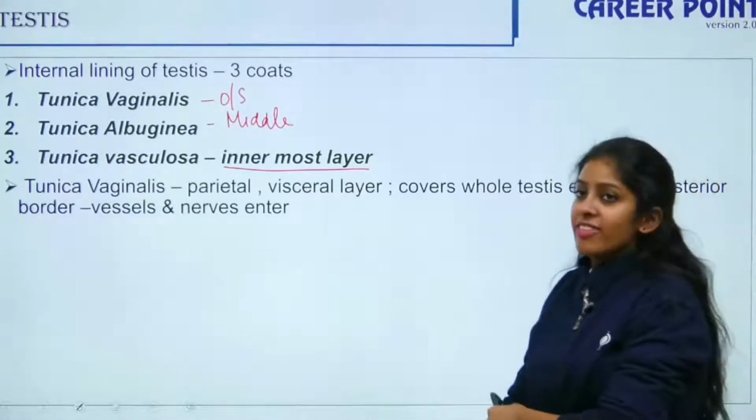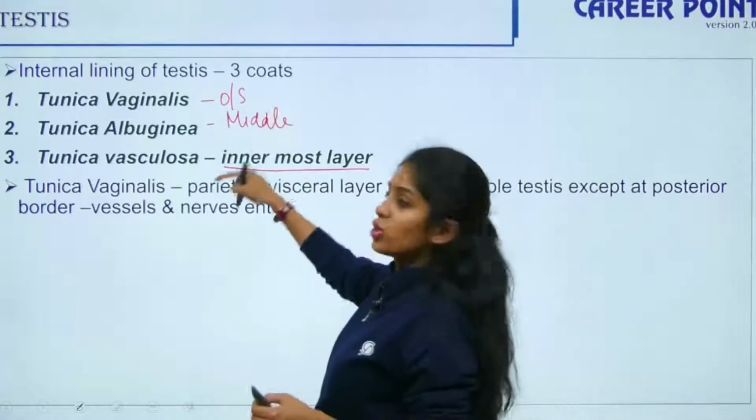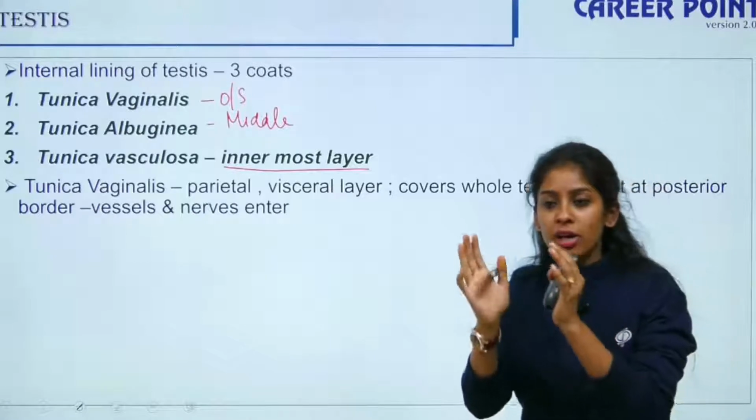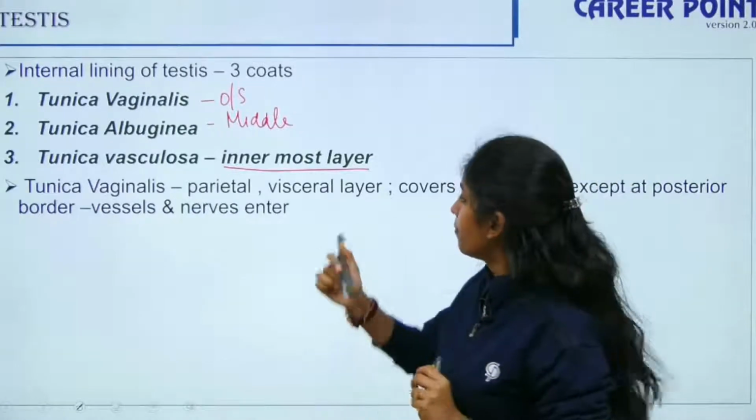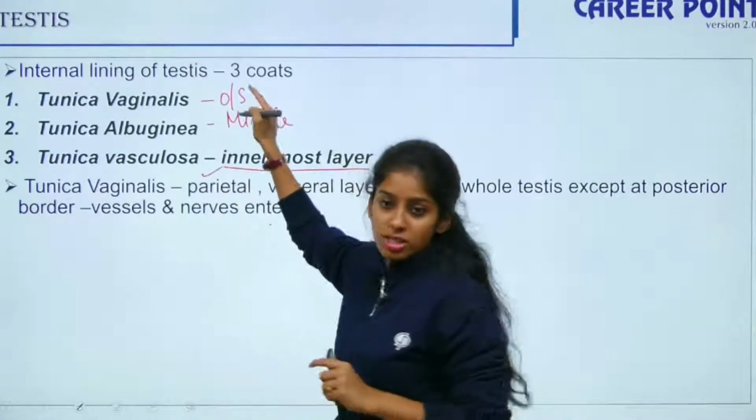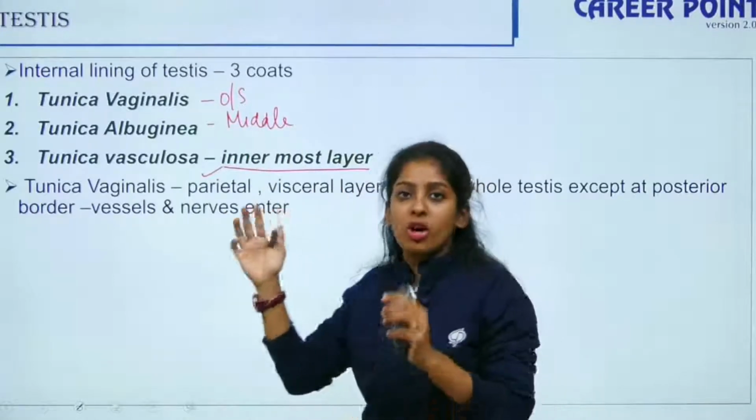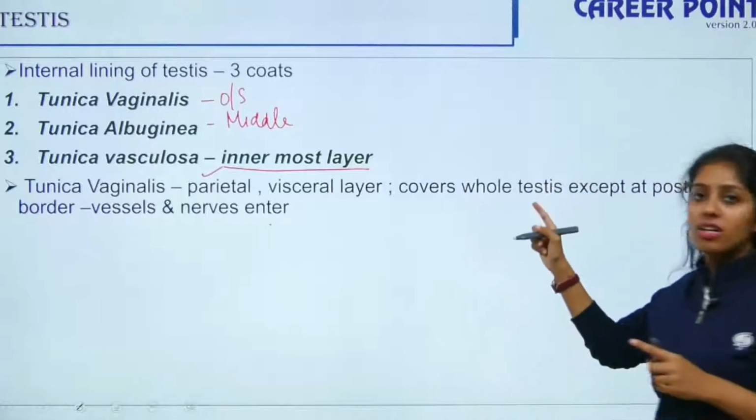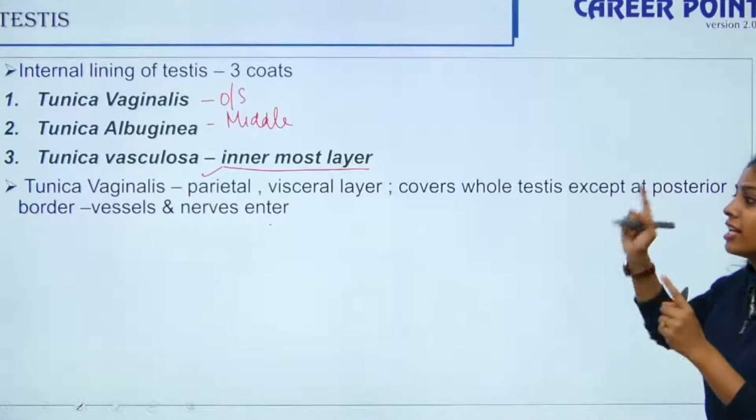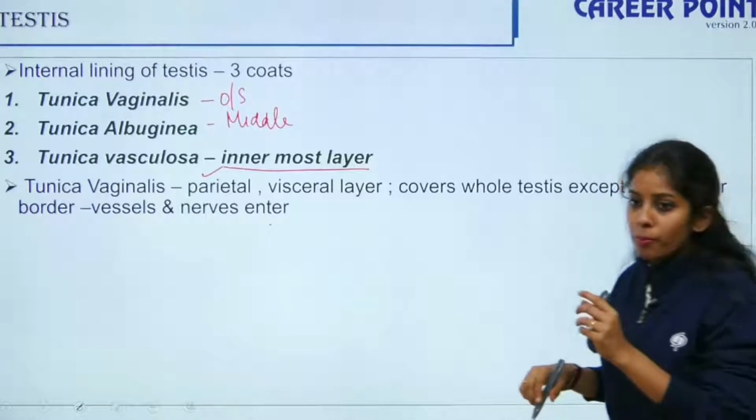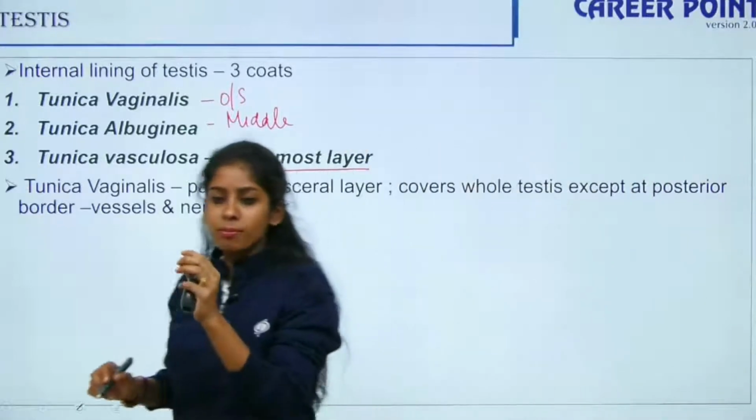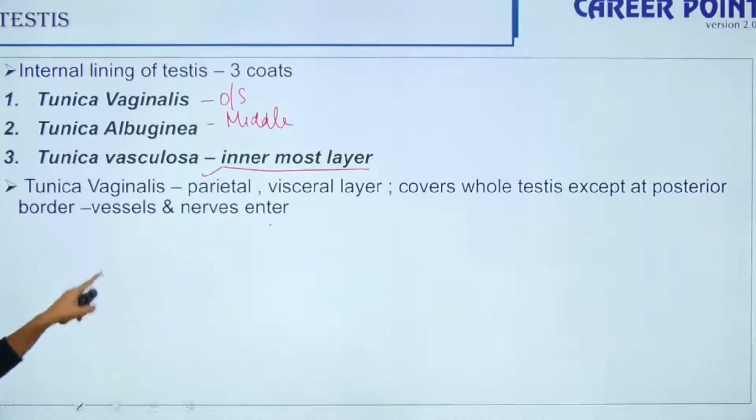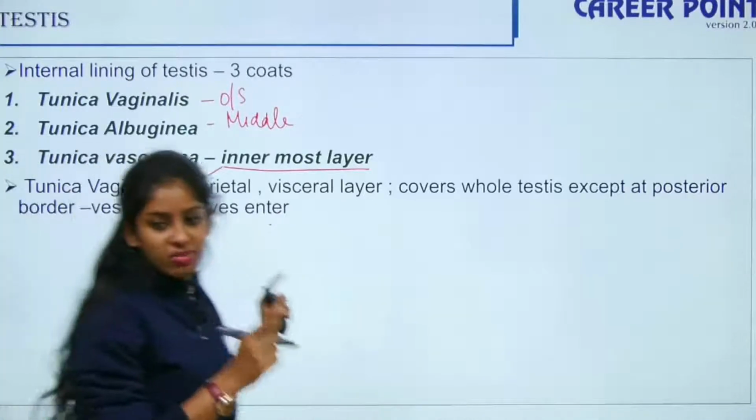The tunica vaginalis, which is the outermost, is parietal and also a visceral layer, because it is housing a hollow organ like your testis. It covers the whole testis except at the posterior border, which is not covered, and where your vessels and nerves enter.